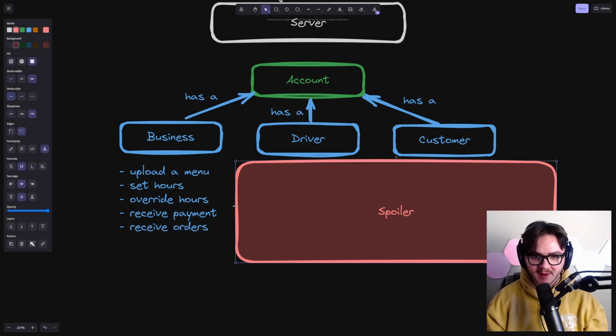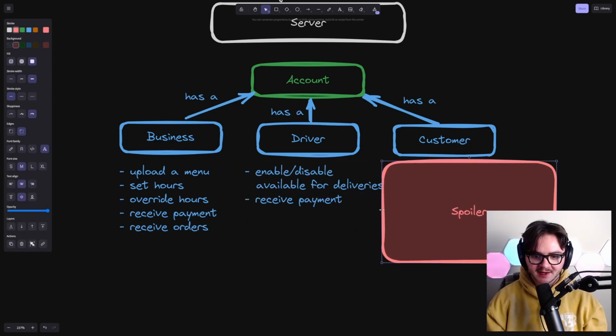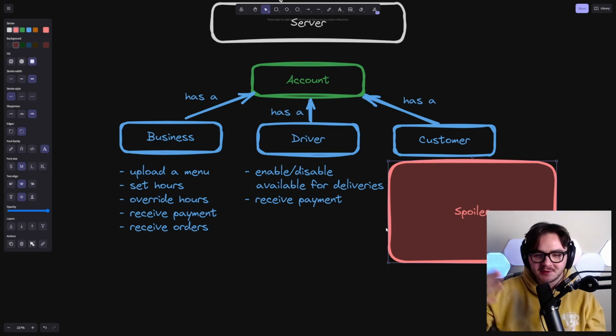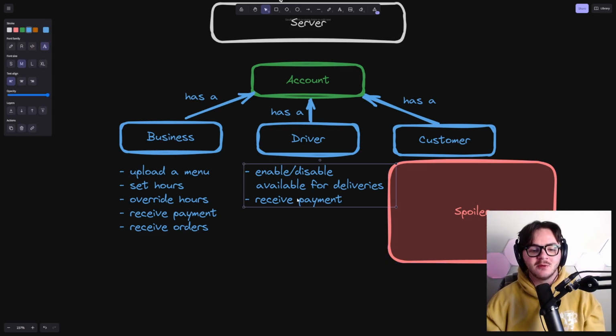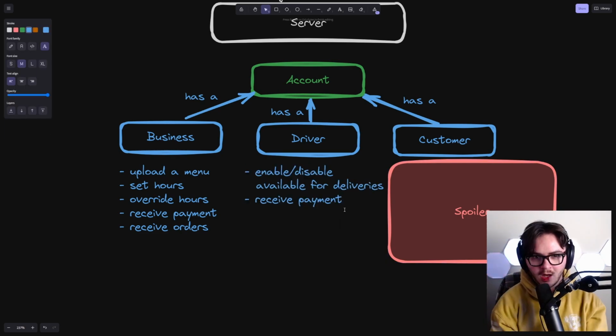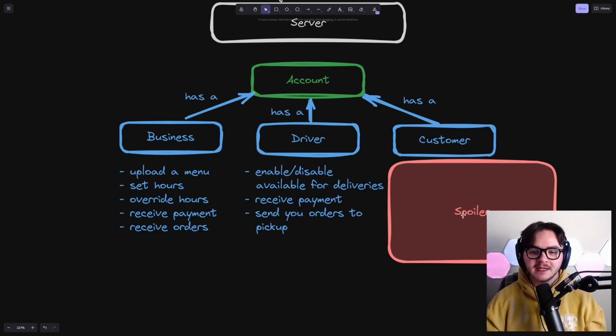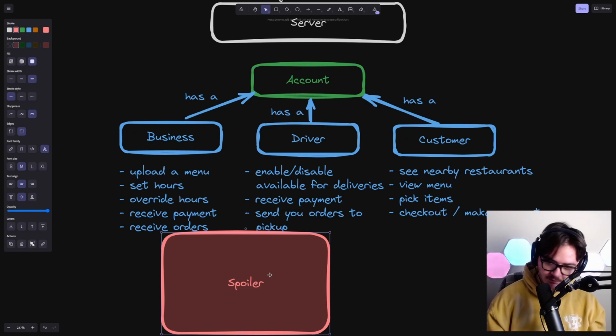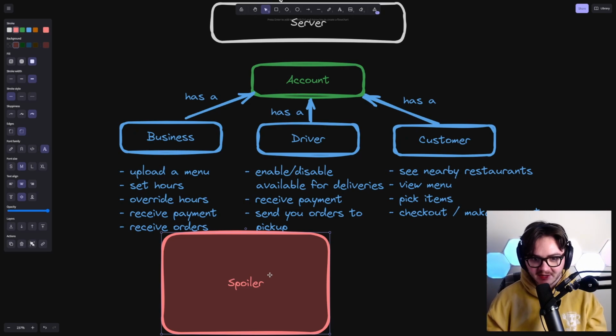From a driver perspective, all we really need to be able to do is enable or disable the fact that we're available for deliveries. We're going to say that DoorDash gets to tell you whether or not something's in range, and you get to accept or decline the order. And then we need to be able to receive payment. That's kind of it. Oh, and obviously we need to send you orders to pick up. And now finally, as a customer, we've got to be able to see nearby restaurants, view their items, check out, make payment. That's kind of the shtick.